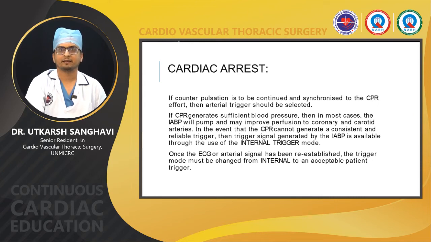I have already described the internal trigger and the pacing trigger. The other two triggers, the AV sequential pacing triggers, we use very rarely, so I have not described them in detail. So if possible, change it to the arterial trigger in a scenario of cardiac arrest, provided you are able to generate good pressures with your CPR. If you are not able to do it, change it to the internal trigger. And once the ECG or arterial signal has been re-established, the trigger mode can be changed from the internal trigger to the acceptable patient trigger, either ECG or the arterial signal.